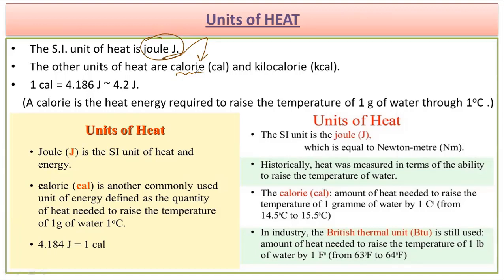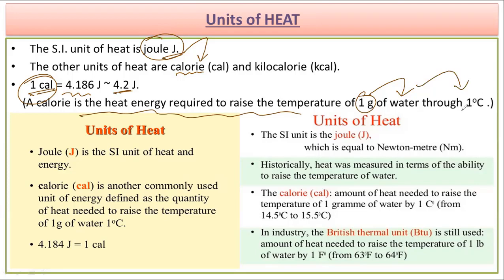But कुछ ऐसे कंडीशंस हैं जहां पर कि हम लोग हीट के लिए एक अलग यूनिट को भी रिप्रेजेंट करते हैं, जो कि कैलोरी के रूप में होती है. तो हीट को कैलोरी के रूप में भी कई सारी जगहों पर एक्सप्रेस किया जा सकता है. What does this calorie mean actually? So 1 calorie is equal to around 4.186 joule, which can be taken in the rounded up form as 4.2 joule. And this is the amount of energy that is required by 1 gram of water to raise its temperature by 1 degree Celsius.